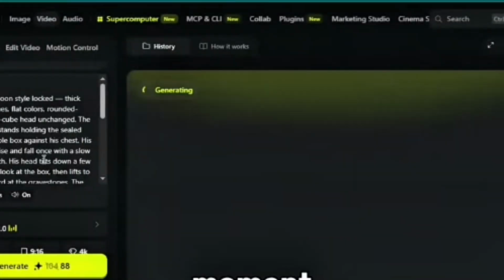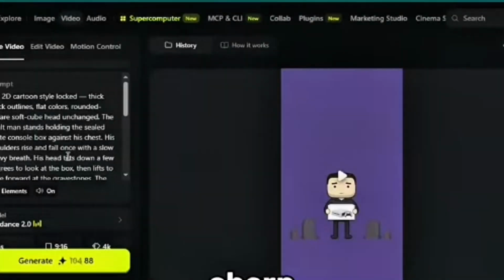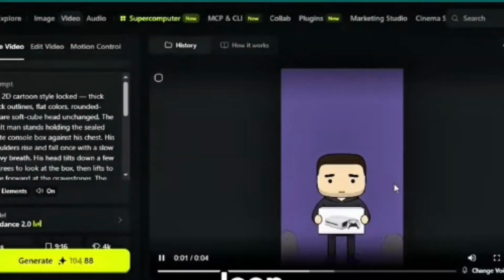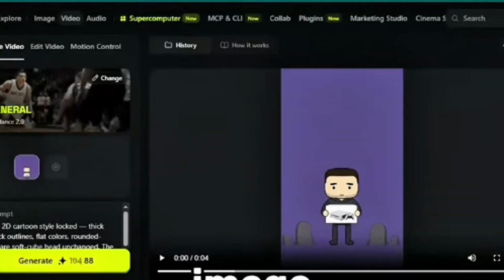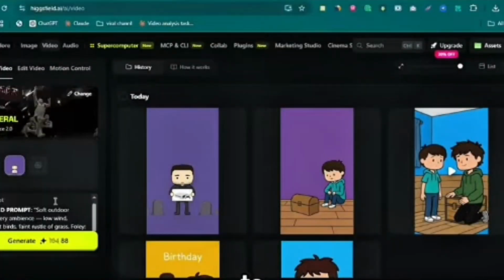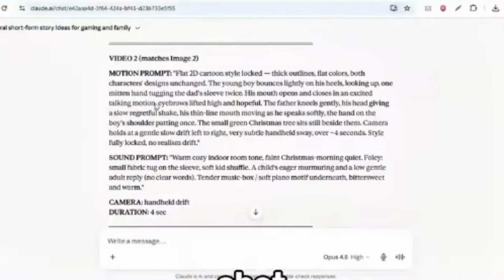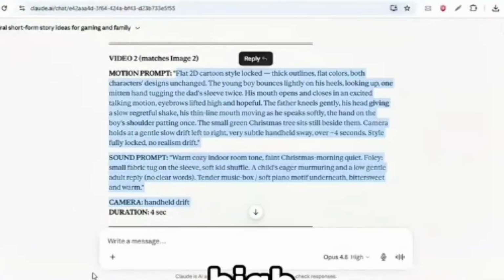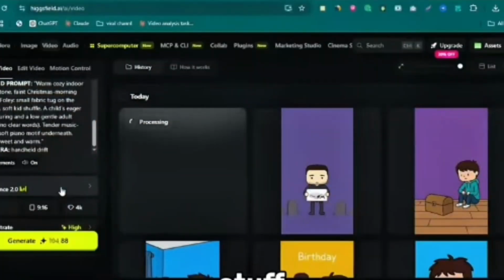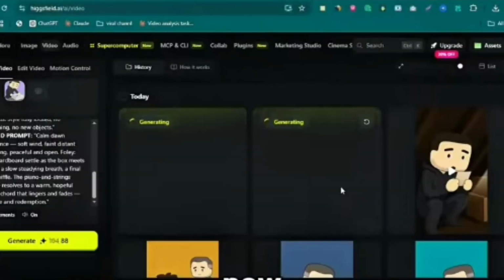Give it a moment, and look at that. Clean, sharp, the character actually moving. That result is good. From there, it's the same loop, scene by scene. Upload the next image, paste its matching prompt, set it to 4K, generate. I do this straight down my whole story, one shot at a time, and honestly, look how high quality these are coming out. This is the stuff that screams real, not AI. Every clip done, your whole story is now moving footage.